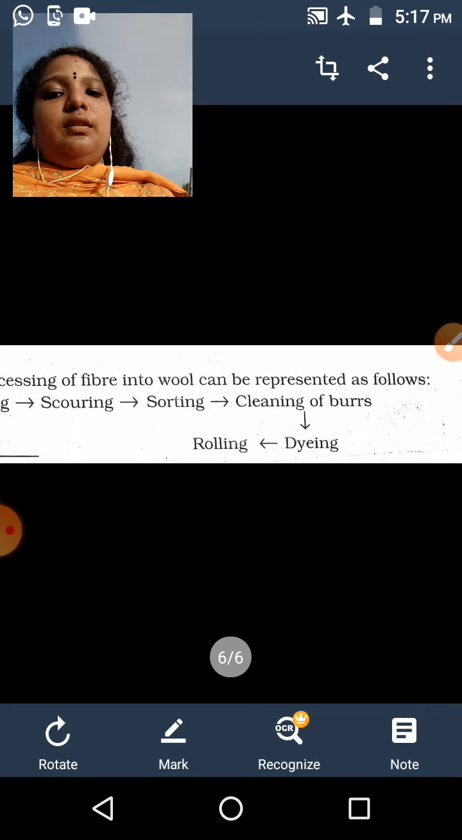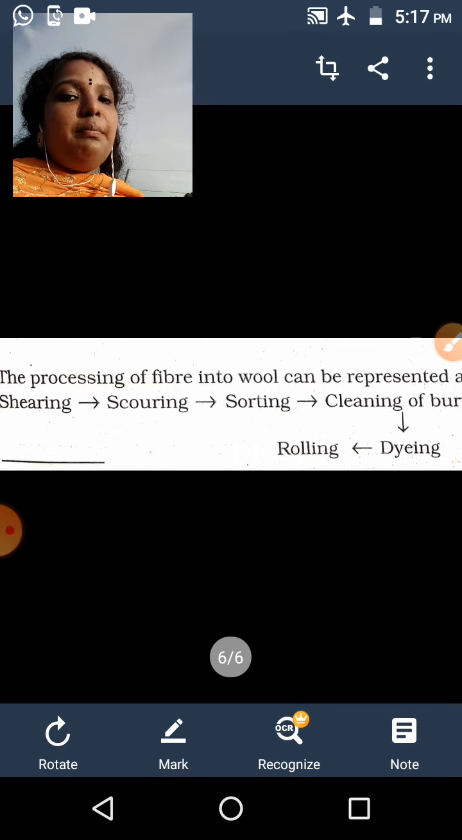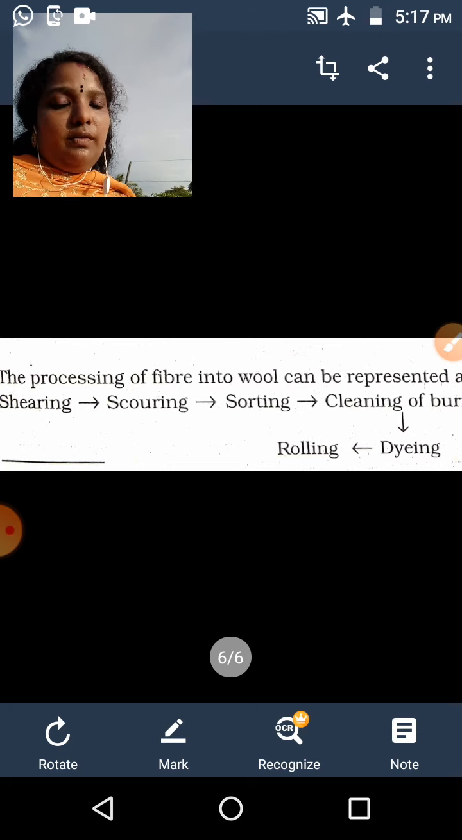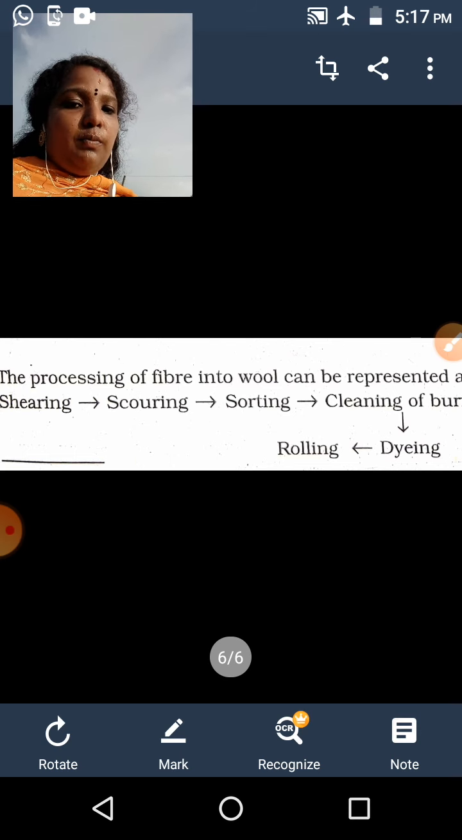Here, this shows the processing of fiber into wool. In the first step, the removing of hair is termed shearing. In the second step, it is washed to remove dirt, grease or oil, anything like that, which is called scouring. After that comes sorting, then cleaning of burrs, then dyeing, and at last rolling.